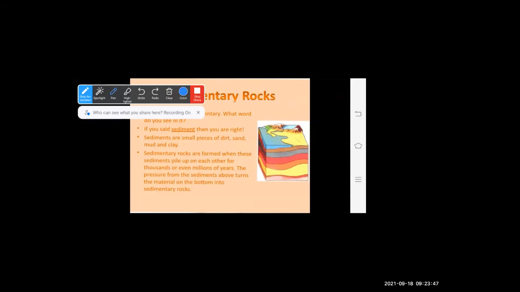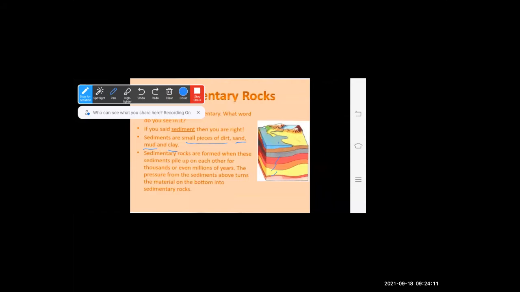Sediments means what? Small pieces of dirt, sand, mud, and clay. Sedimentary rocks are formed when these sediments pile up on each other. Pile up means layered. Now you can see there are so many layers here.